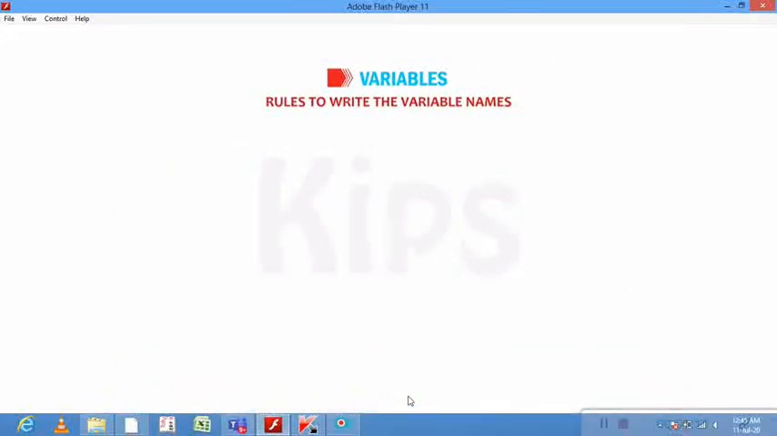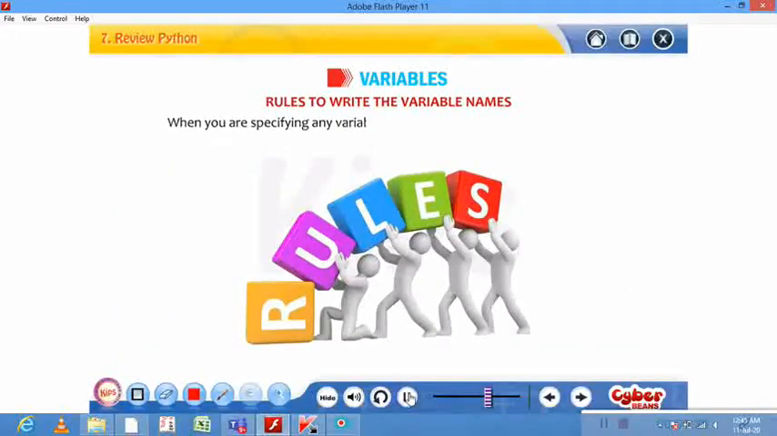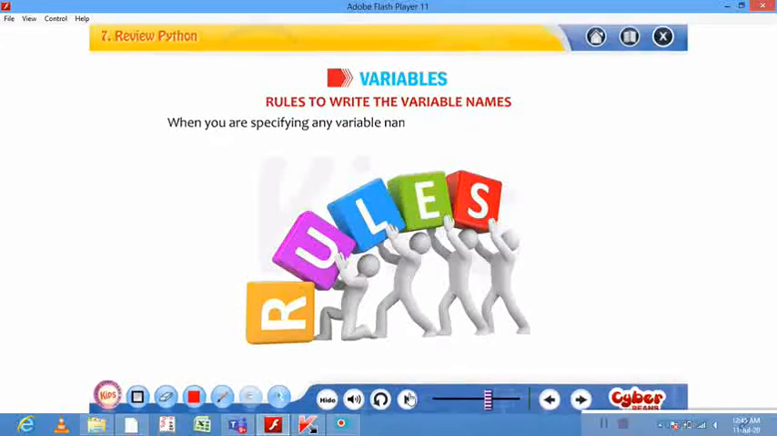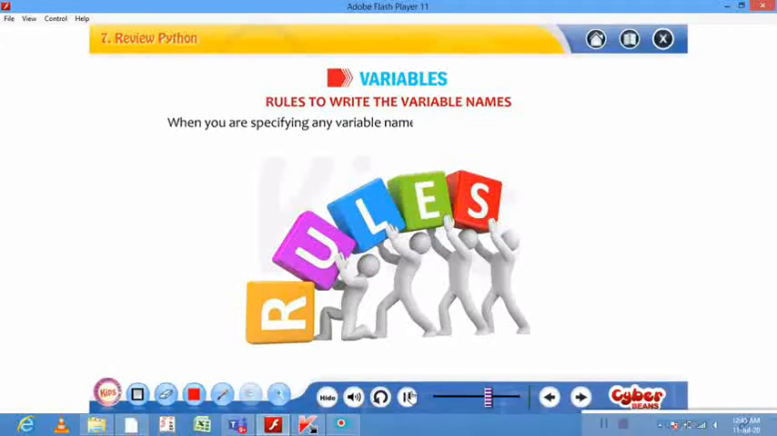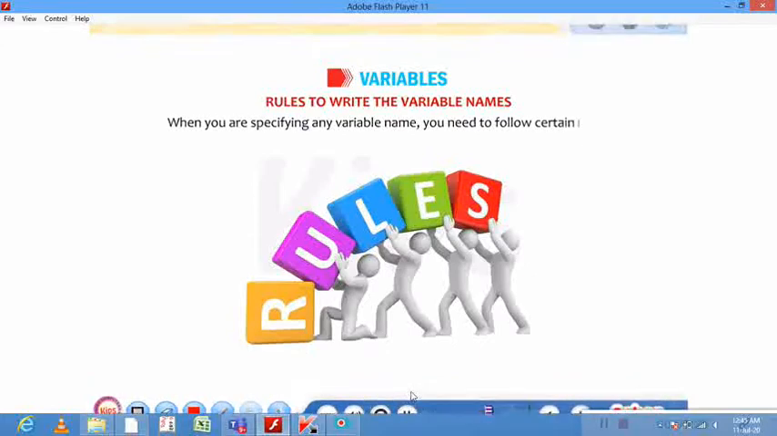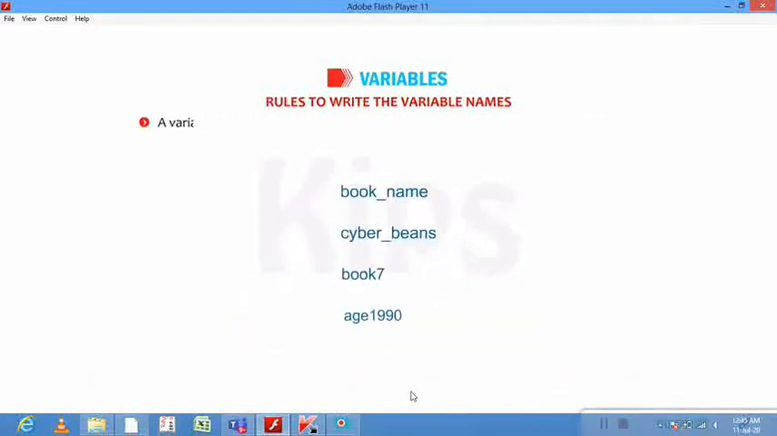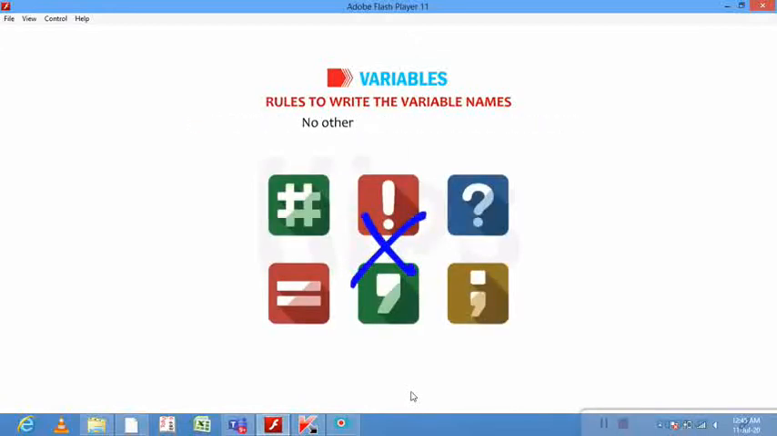Let us see the rules to write variable names. When you are specifying any variable name, you need to follow certain rules. A variable name must start with an alphabet. A variable name can consist of alphabets, digits and underscore. No other character is allowed.